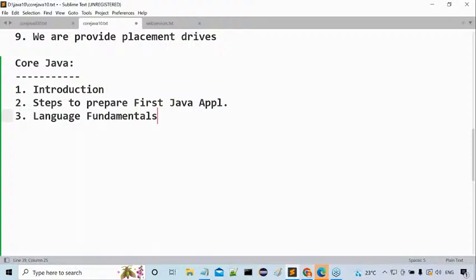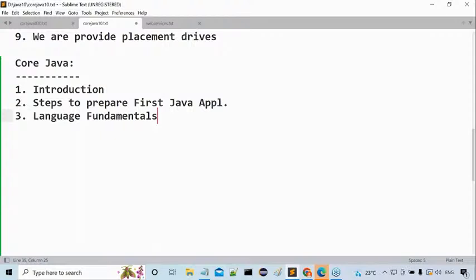Got my point or not? All these things will be covered inside exception handling. We can observe this clearly. After this exception handling, another important topic in core Java would be multi-threading. Yes, sir. Another important topic here is multi-threading.